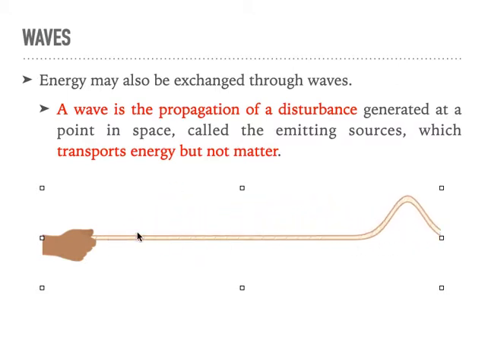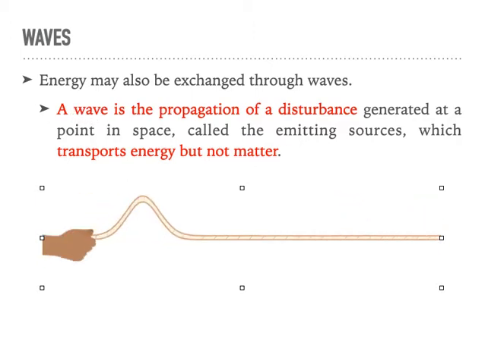But the matter is the same, because this part of the rope is here all the time, and this part is here. So the matter is not going, you're not throwing the rope, you're just making it move. And it is this disturbance that we call a wave. But the matter, I insist, is not like throwing a ball, that the ball is here in the beginning and goes here. The rope is staying in the same position, so the beginning is here all the time and the end is here all the time. It's just changing the shape, and this change is the wave.